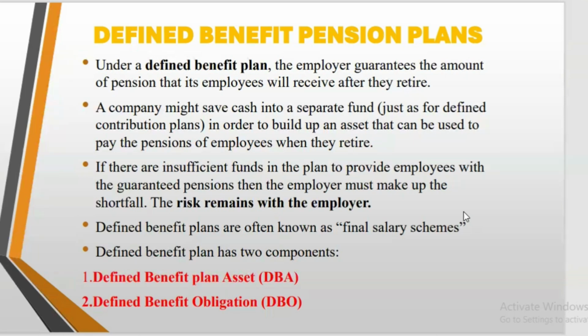So it's the responsibility of the third party now to pay the employee benefit, or to pay your pension when you go on retirement. And therefore, the entity has no obligation whatsoever towards you again. So we said that's the defined contribution.